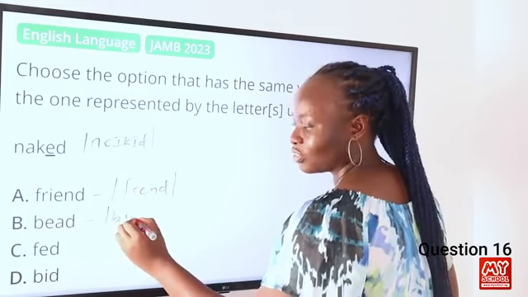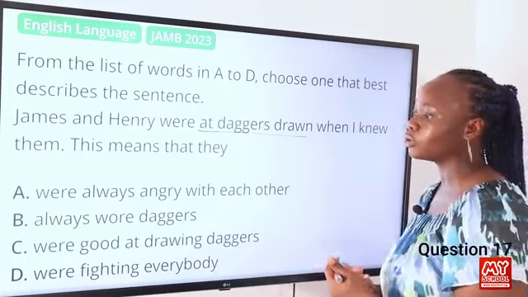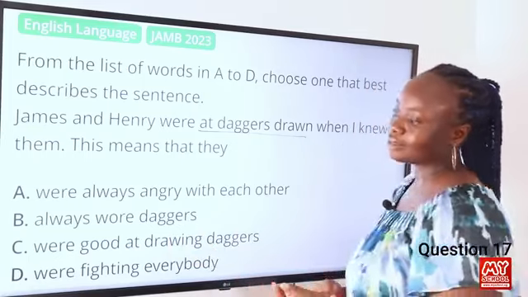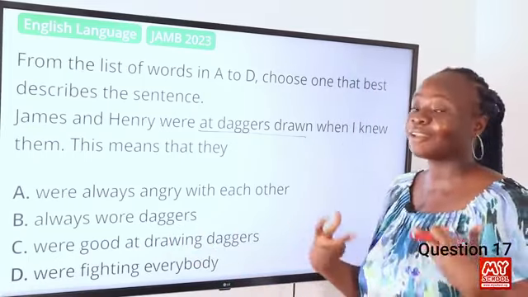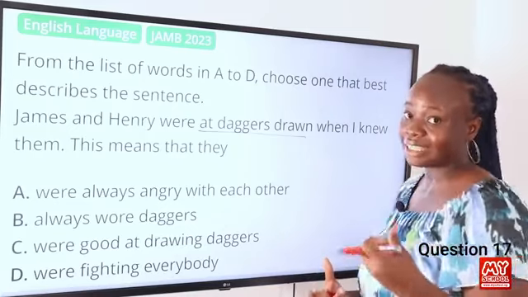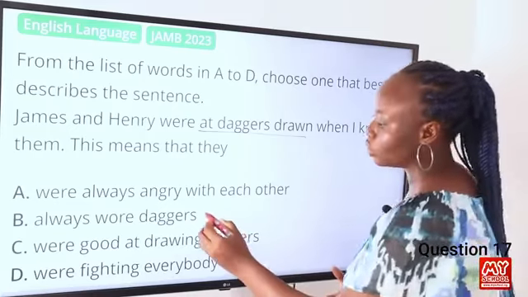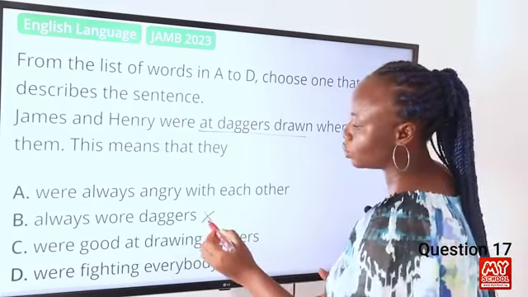So what we're going to look at in this expression is this, daggers drawn. This is an idiomatic expression that means to be bitterly hostile with someone else. So we're going to look for something that matches that explanation. So we have A, were always angry with each other. That seems more likely to be the answer, but we can look at the other options. Always wore daggers. It can mean that because it's kind of like a metaphor. It does not say exactly what it means. It's an idiom. So that one is not the answer.